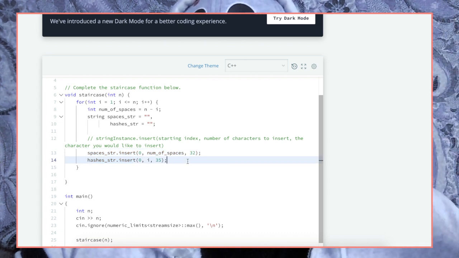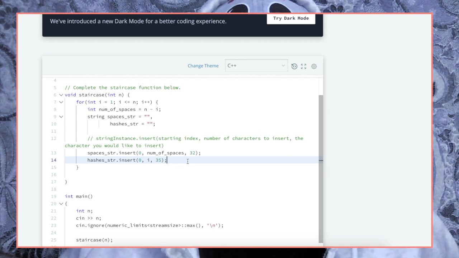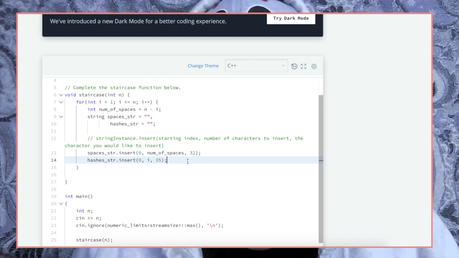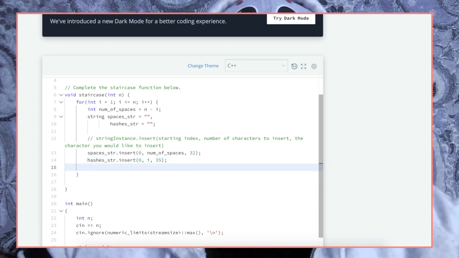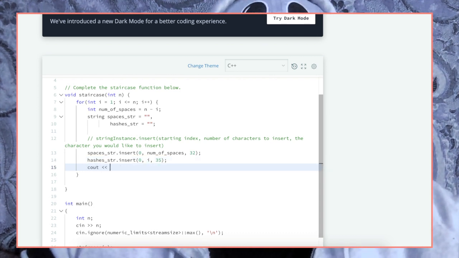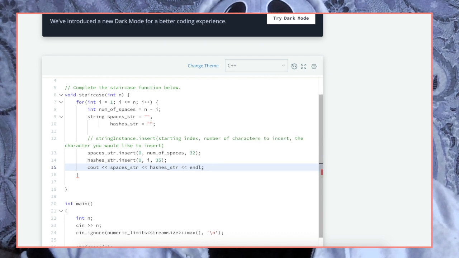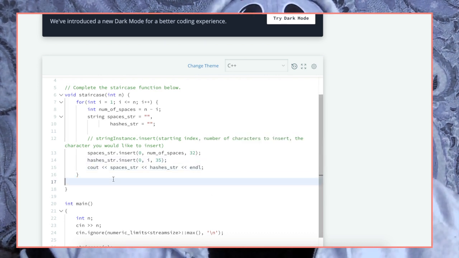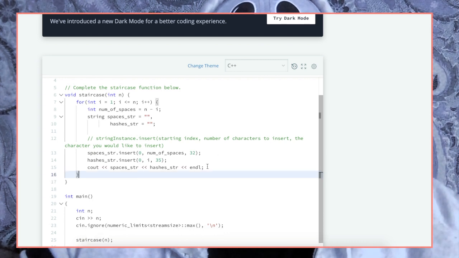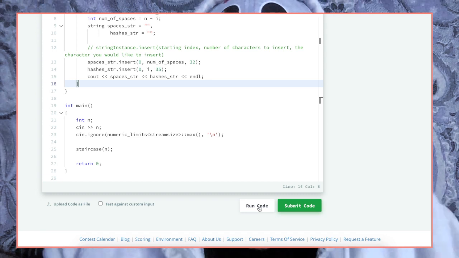And then all we need to do is print it. If you want to create another variable to hold the spaces and hashes string and concatenate them together, you can do that. You can also just print them together. So cout spaces string, hashes string, and endl. Okay, let's see if this works. Going to run the code.